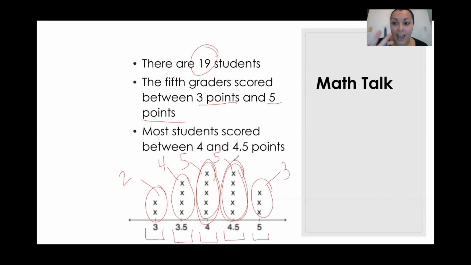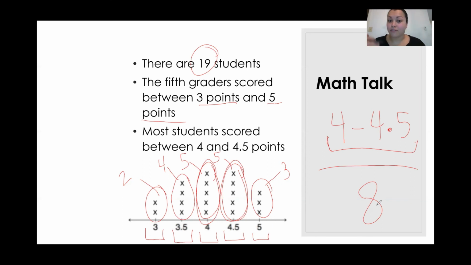So that's more than half of the students who scored between 4 and 4.5 points. So what are some things that we can think of that this data can help us with? If I was the teacher and I realized that most of my students are scoring between 4 and 4.5 points out of 8 points, that means that most of them didn't do as well as I may have expected.